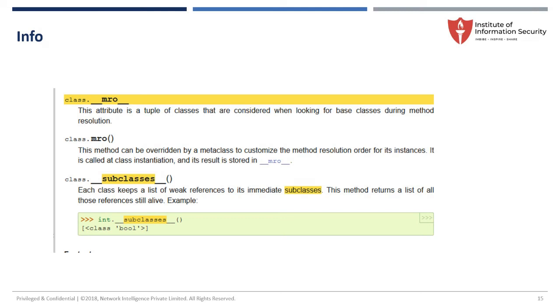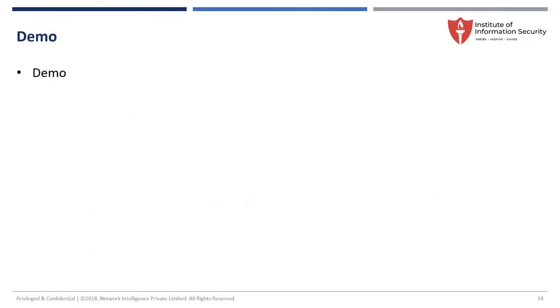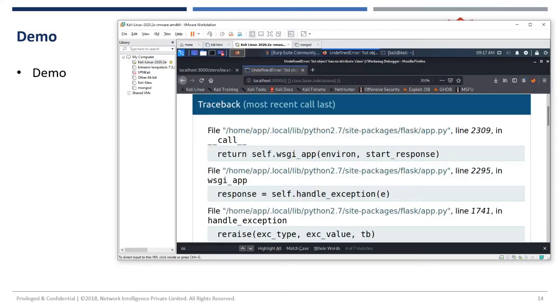With the help of MRO, I can go up the inheritance to base classes, and I can check subclasses. If I want to find a read or write method, I can use these two combinations. That is the intention here. So when I give this class base subclass, I was able to execute it.